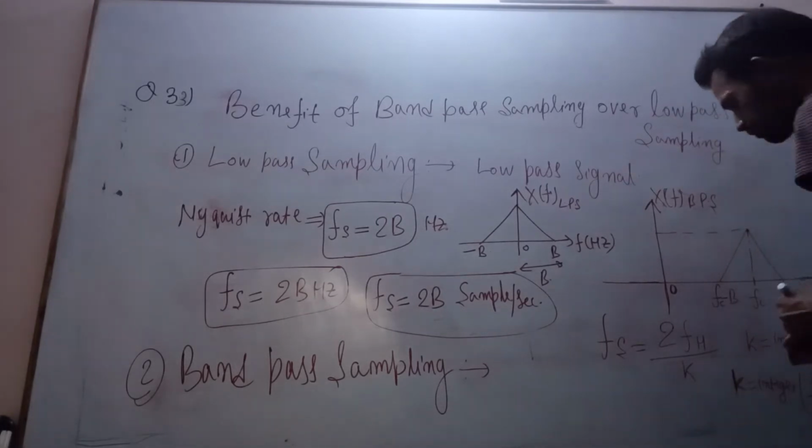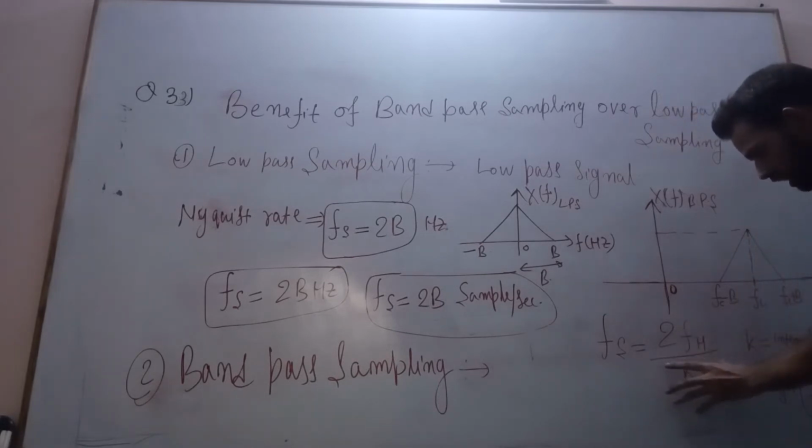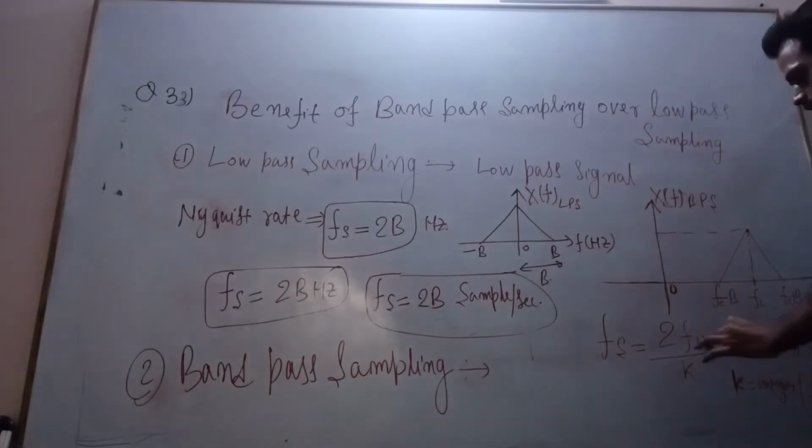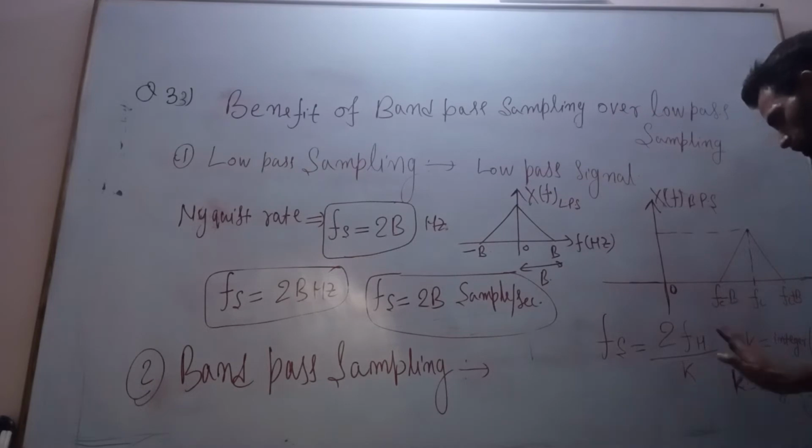Now see here, this k factor is always greater than unity; in almost all cases, k is greater than unity.